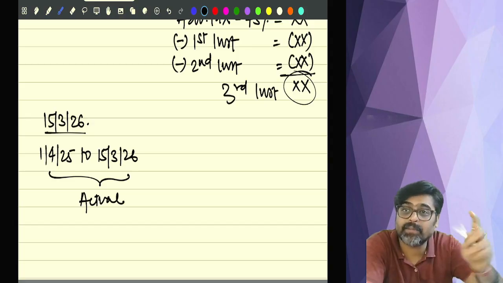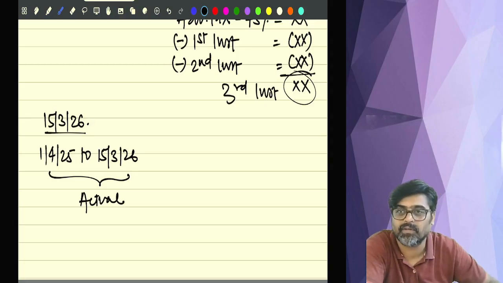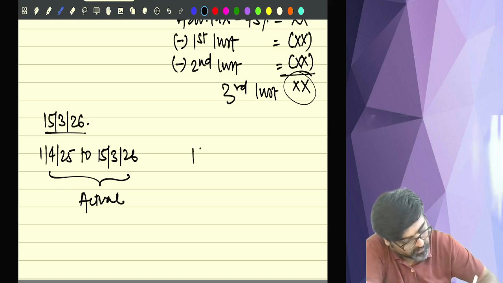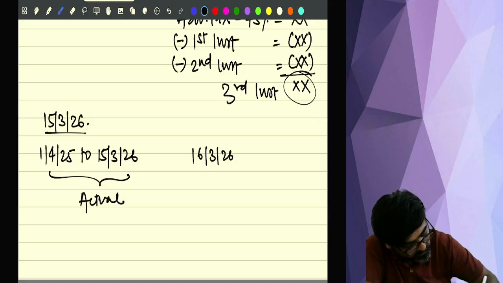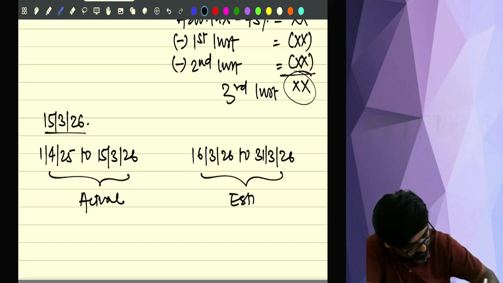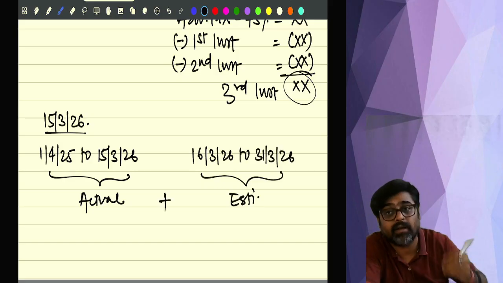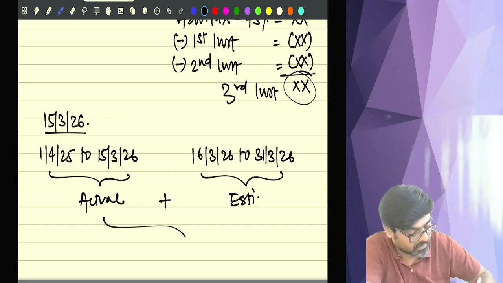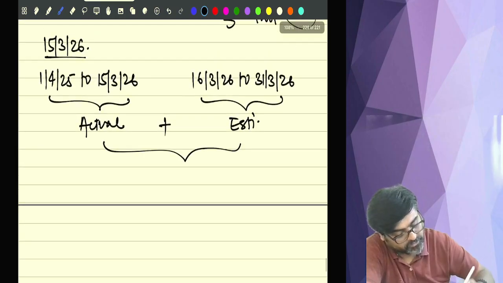You'll have to do the estimation only for 15 days, from 16th of March 26 to 31st March 26. Actual for 11.5 months and estimation for 15 days.